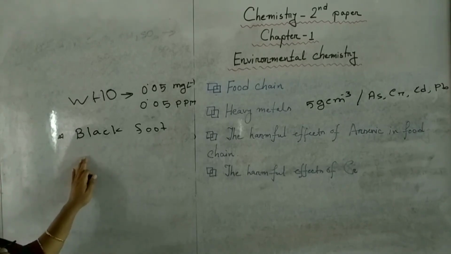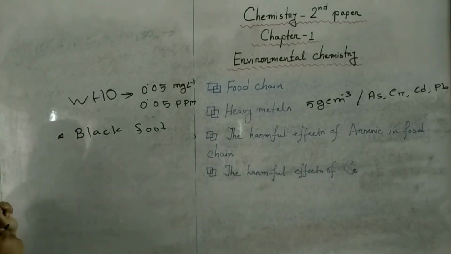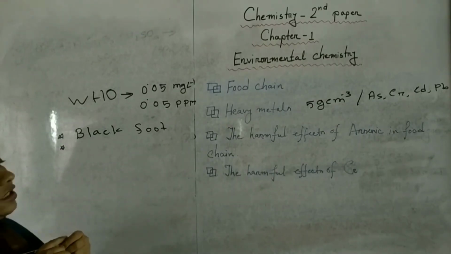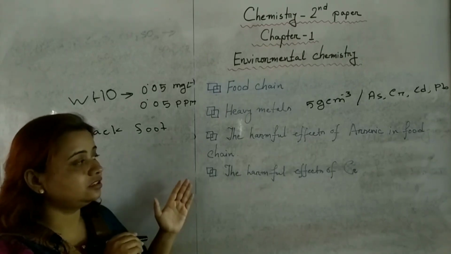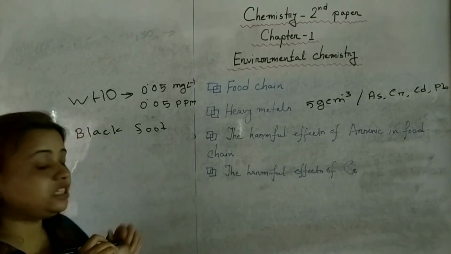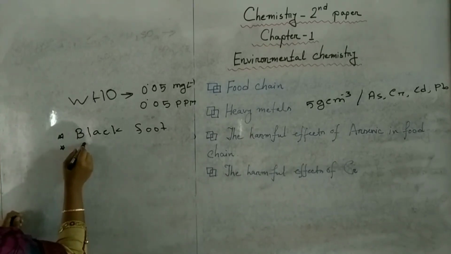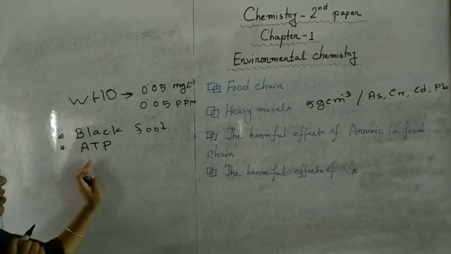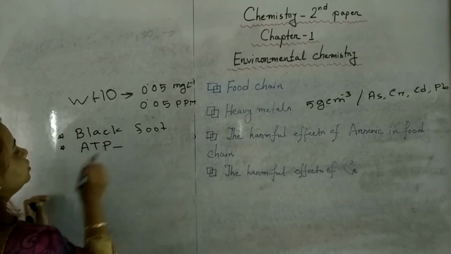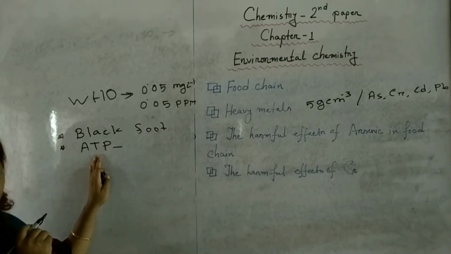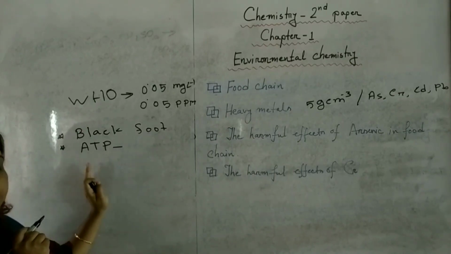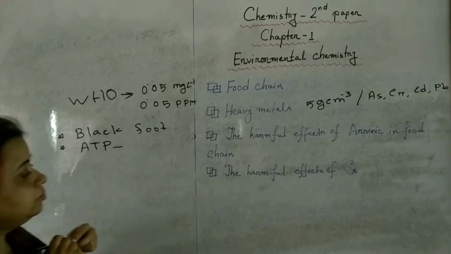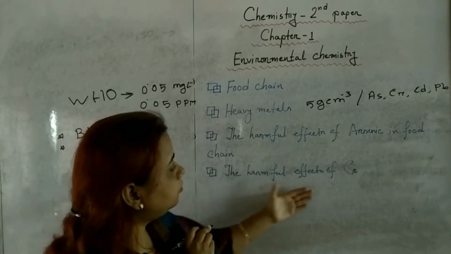Proteins can be clotted in presence of arsenic. Then it can act as an obstacle to produce ATP. ATP cannot be produced if we are contaminated by arsenic. ATP is produced through the phosphorylation process. Is this clear? These are the harmful effects of arsenic.